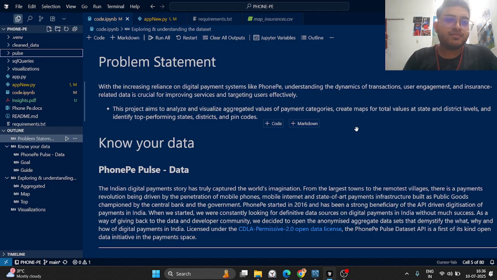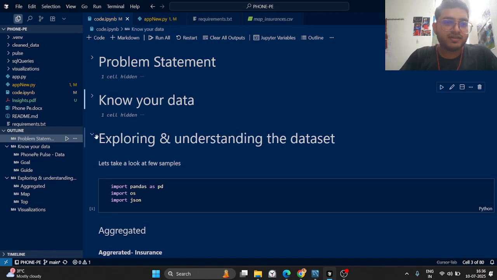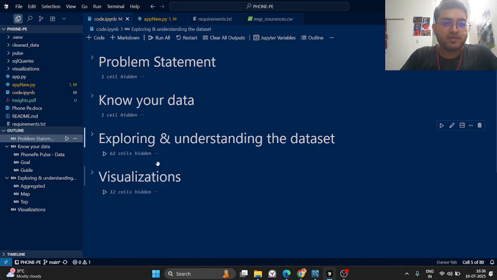Today I will be sharing my project work on the PhonePe dataset. The outline of the project will be: first the problem statement, then knowing our dataset, exploration and understanding of the dataset. Then we will move to some visualizations. After that we will perform SQL queries and then deploy it on Streamlit.